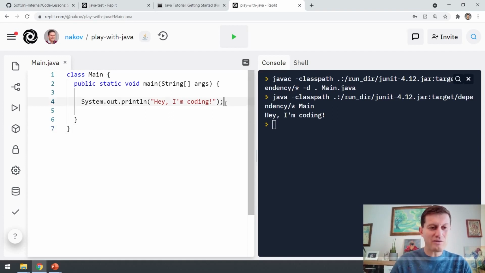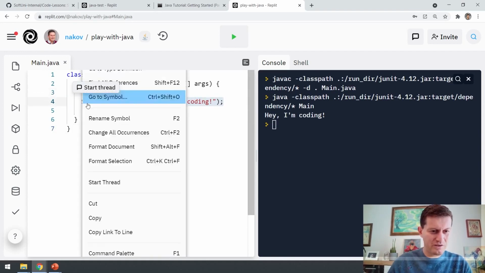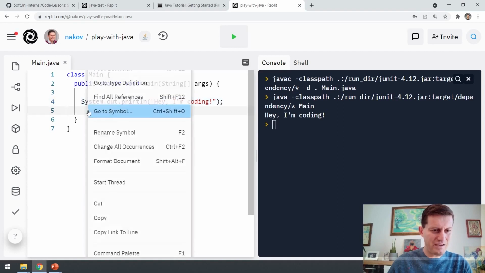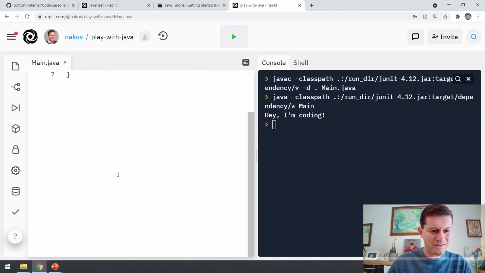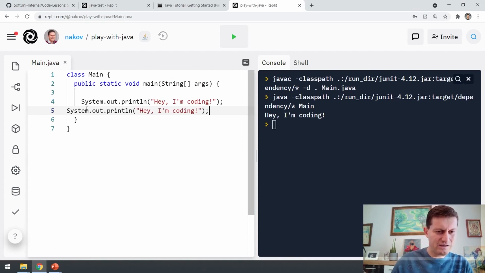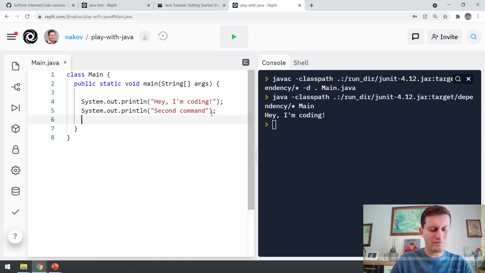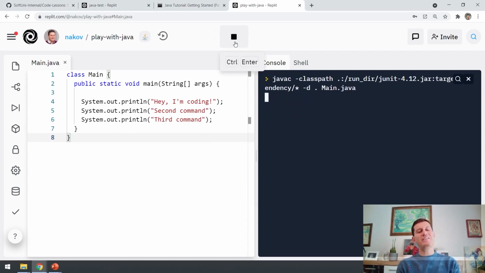We can put several commands here. I can copy this and paste it several times, with Control V. Then I can write a second command, and again System.out.println, print line in quotes, third command, and I need to put this semicolon at the end, which means that the command ends here.